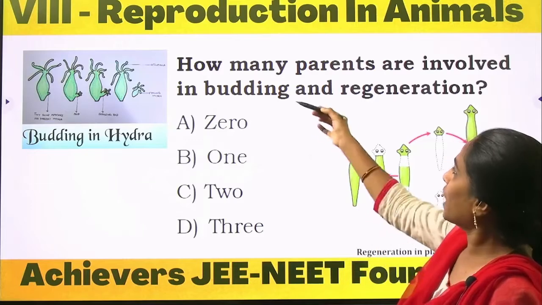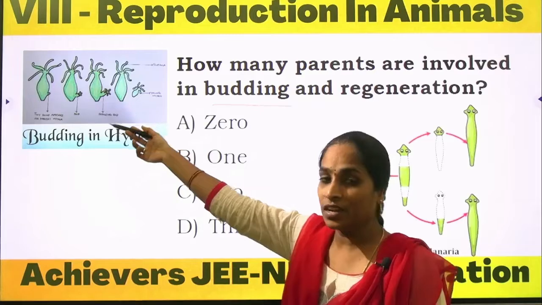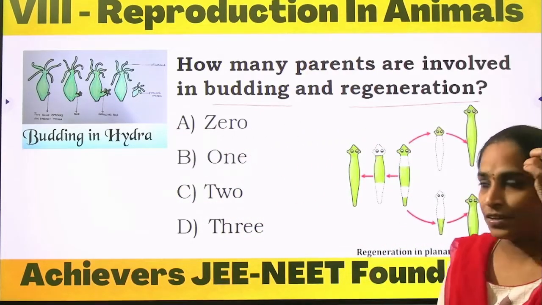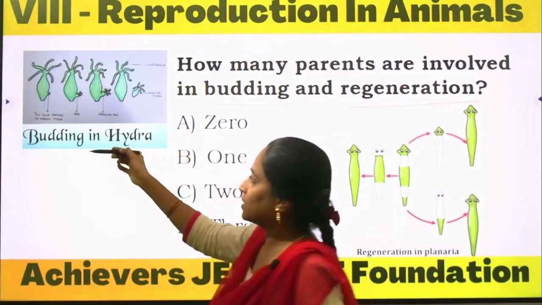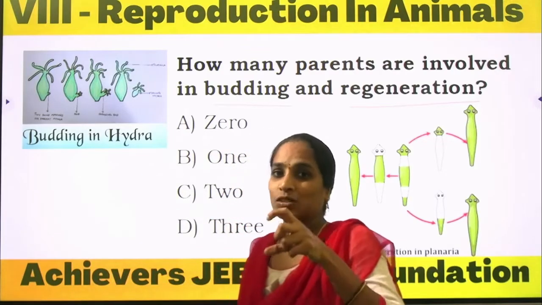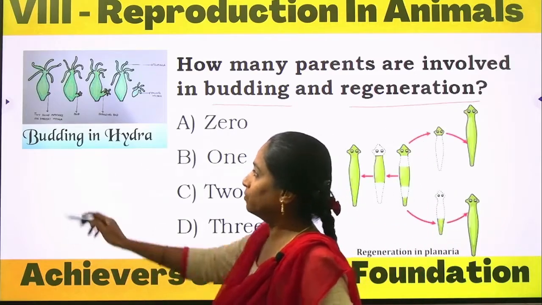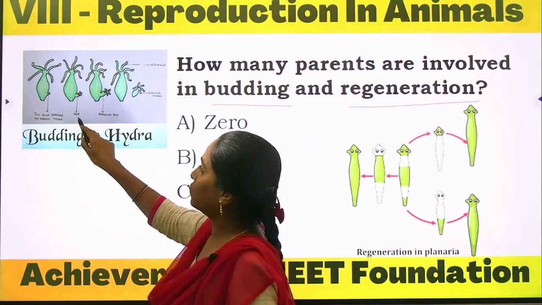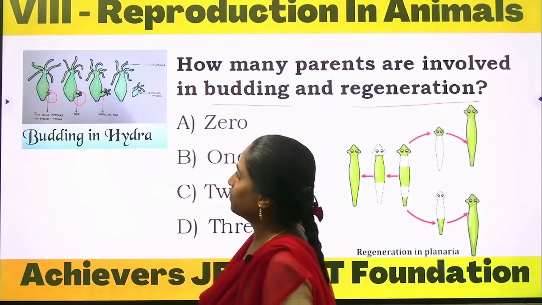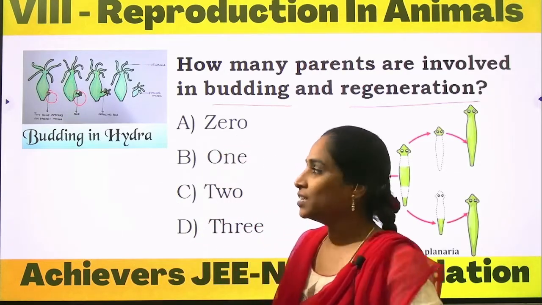But coming to how many parents are involved in budding, budding can be seen in the hydra and regeneration can be seen in the planaria. So budding, as we know, a single parent, a tiny bump appears on the parent hydra, a swelling region, a bud-like structure can be seen on the part of a parental organism, and next we can observe this develops. Slowly the size will be developing. See the dissimilarities between the first figure and the second figure. Size of the bud is increasing here.